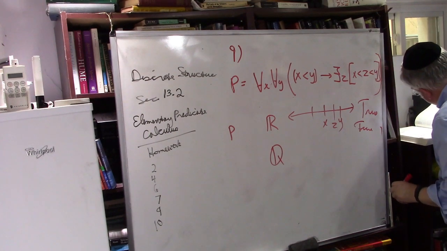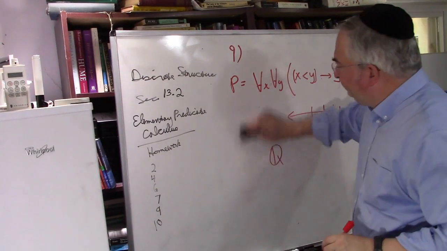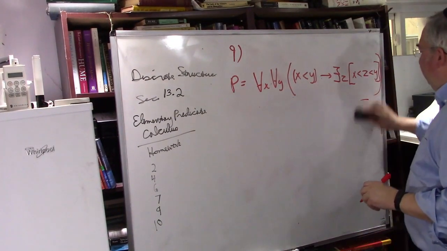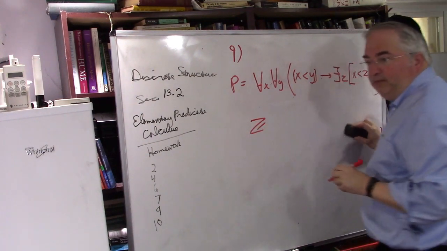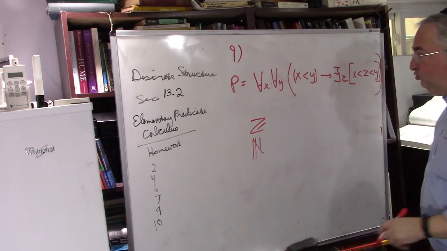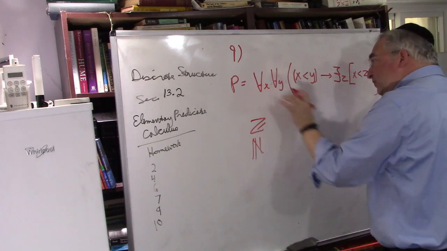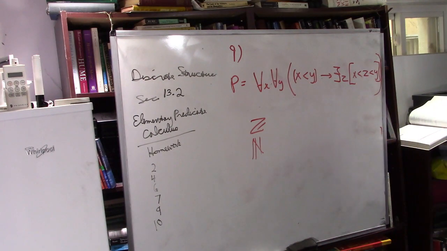Next, 9C. What about for Z, those whole numbers, or the natural numbers? Okay, is it true that given any two numbers, if one is less than the other, there's something in between? Whole numbers. Is it true or false? False?